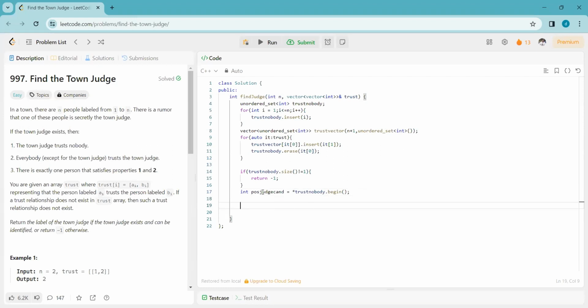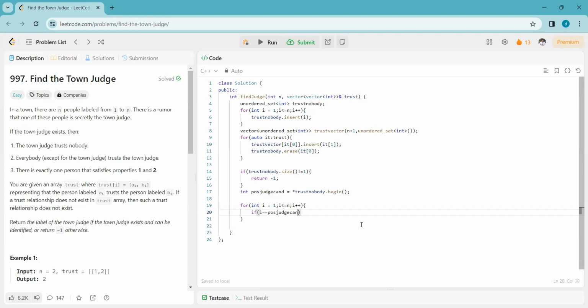Now we will see whether this person is being trusted by all the remaining persons in the town. For that, we will iterate from i equal to 1 to i equal to n, i plus plus. If i is the same person as the judge candidate, then we will continue.